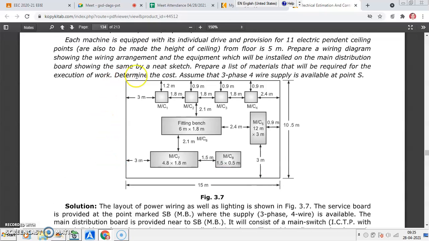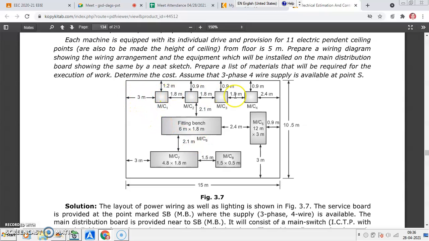So the particular plan is shown over here, showing you the locations of the machines in the workshop. You have machine number 1, machines 2, 3, 4, 5, machine 6, machine 7, machine 8.